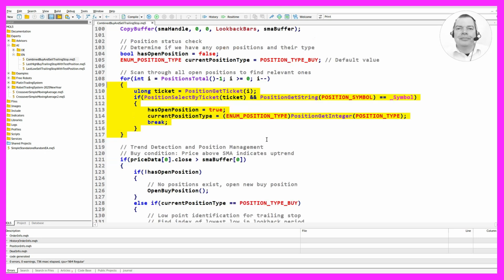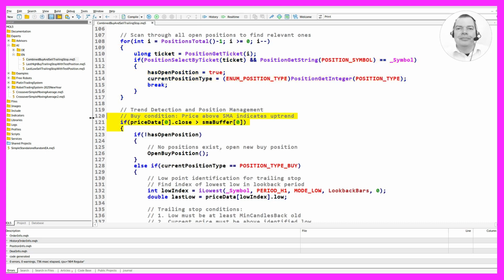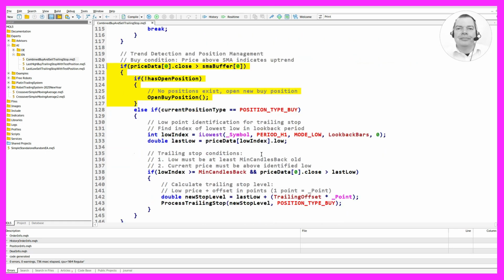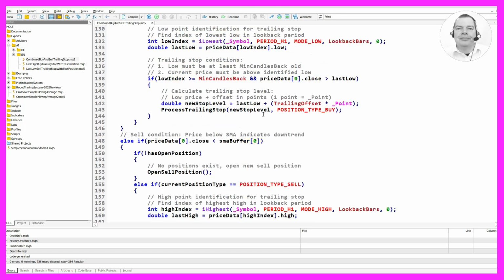For trend detection and position management, if the price is above the SMA, it indicates an uptrend. If there are no open positions, a new buy position is opened. If there is an existing buy position, the function identifies the low point for a trailing stop by finding the index of the lowest low in the lookback period. It checks if the low is at least min candles back old and if the current price is above the identified low. If these conditions are met, it calculates a new trailing stop level and processes it for the buy position.